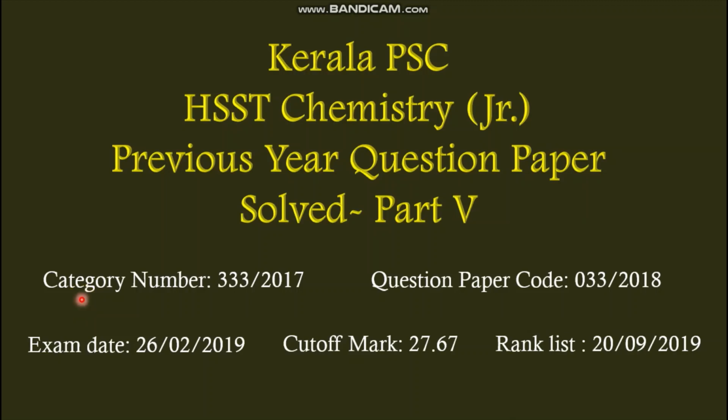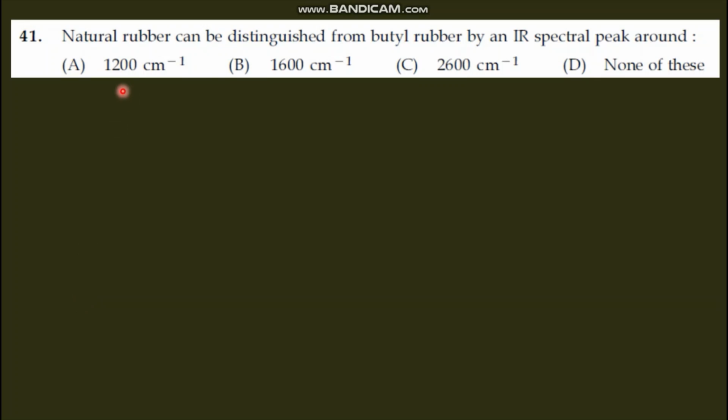In this video, we will discuss a few more questions from the Kerala PSC HST Chemistry Junior exam, category number 333/2017. First question: natural rubber can be distinguished from butyl rubber by an IR spectral peak around 1200, 1600, 2600, or none of these.